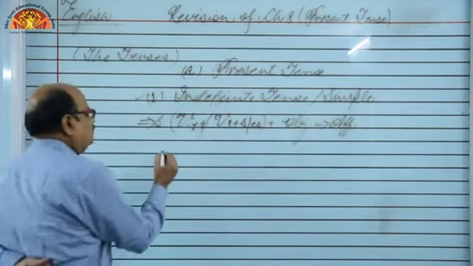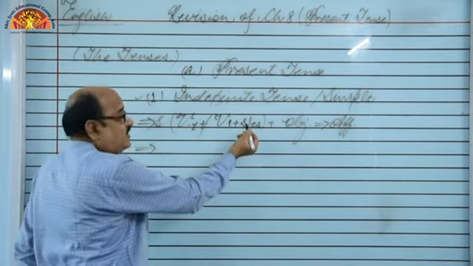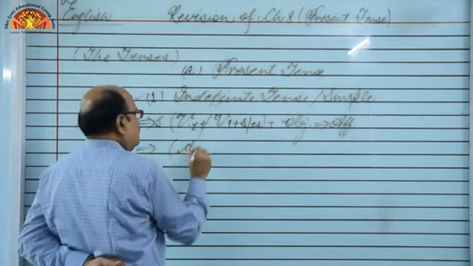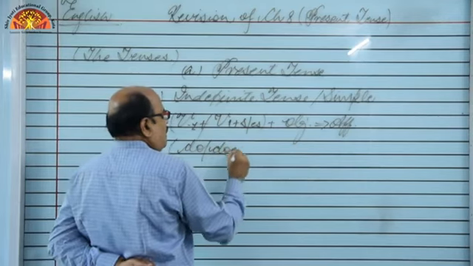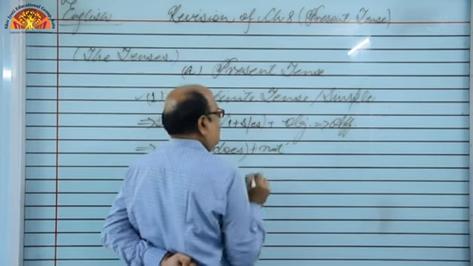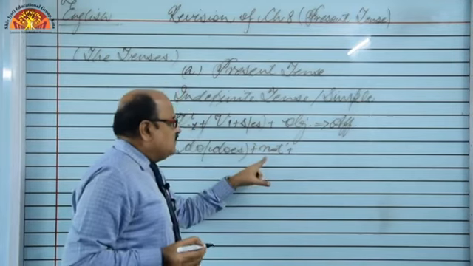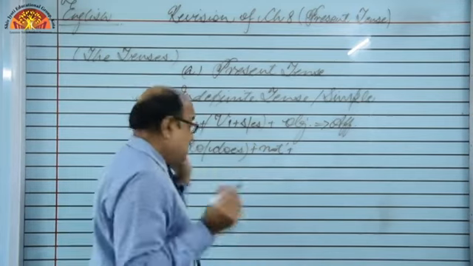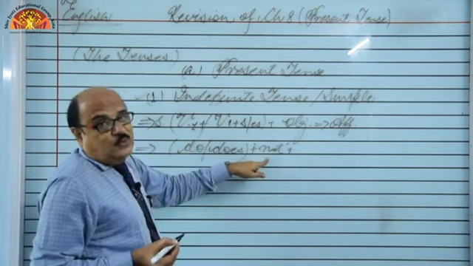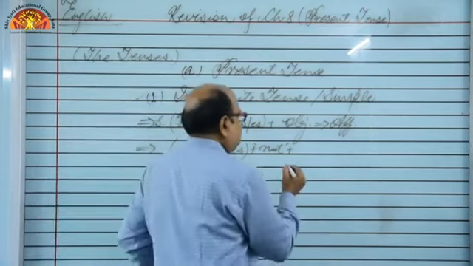Next one is, if we have to convert this present indefinite affirmative sentence into its negative form, we use do or does plus not. We have to add this not, right? And if we are using this negative adverb not, it is necessary for us to use the helping verb. This word cannot be used without any helping verb. So it becomes mandatory for us to use do or does.